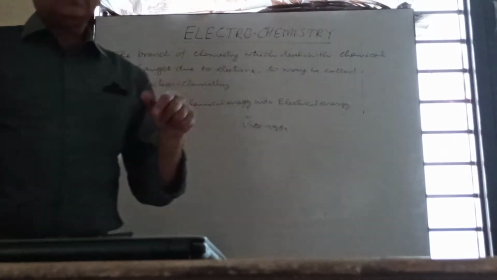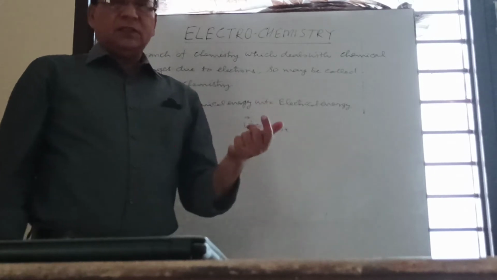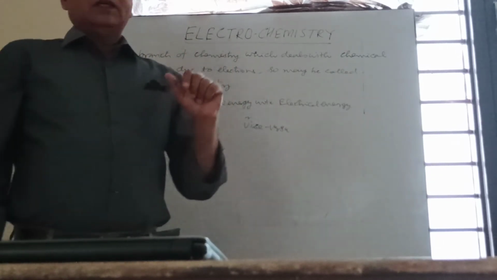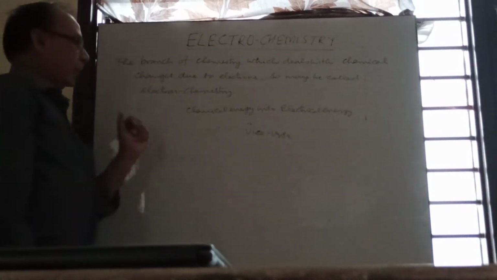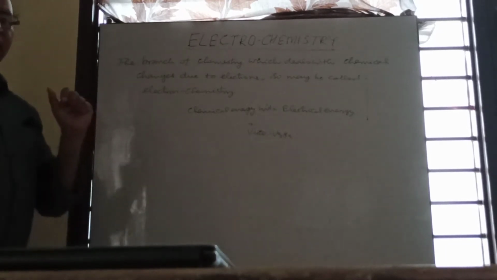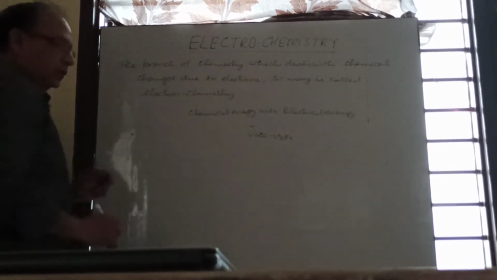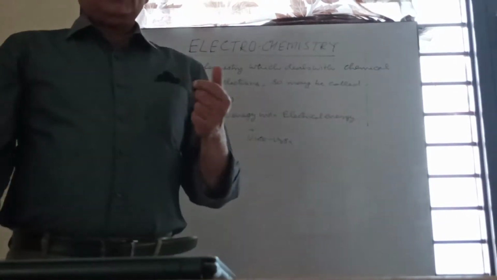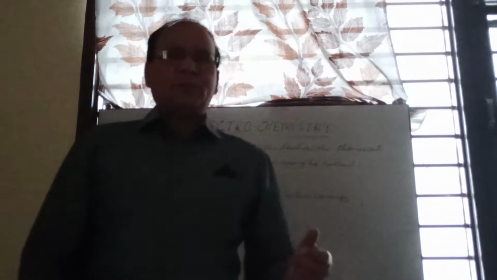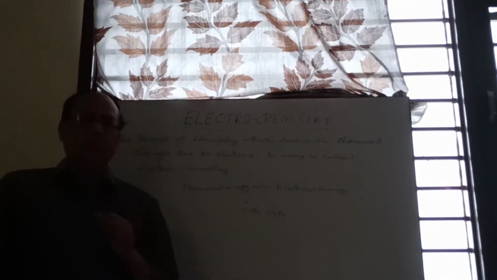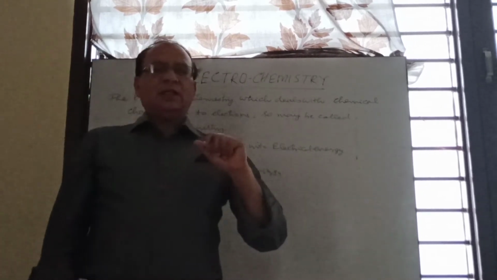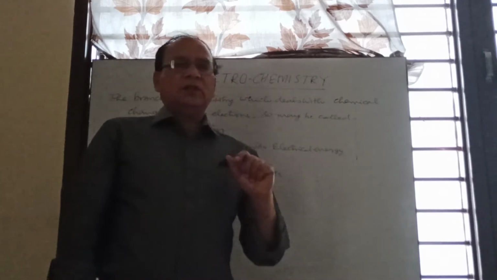In one part, electrical energy converts into chemical energy, and in the other part we will discuss chemical energy into electrical energy. First of all, I am taking the part of electrochemistry in which we deal with the conversion of electrical energy into chemical energy. Before discussing how electrical energy converts into chemical energy, we will discuss some terms related to that.